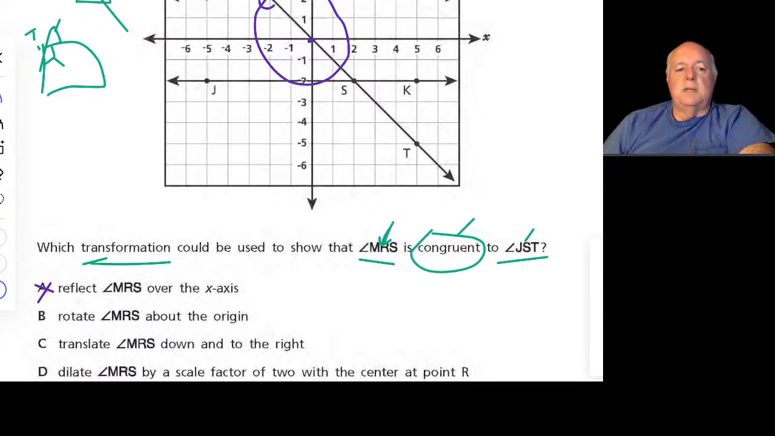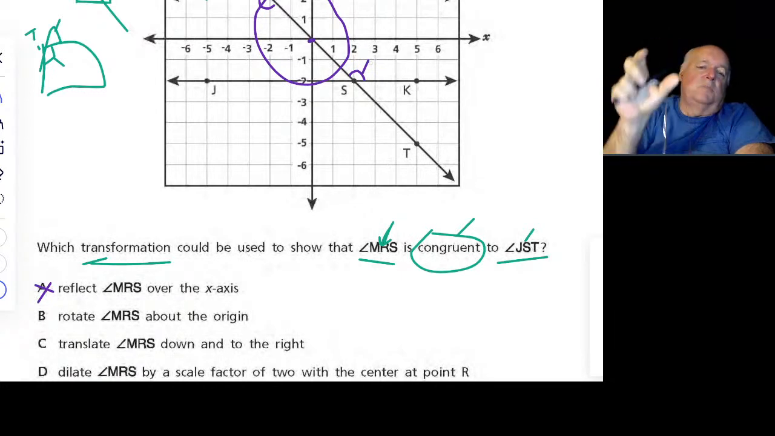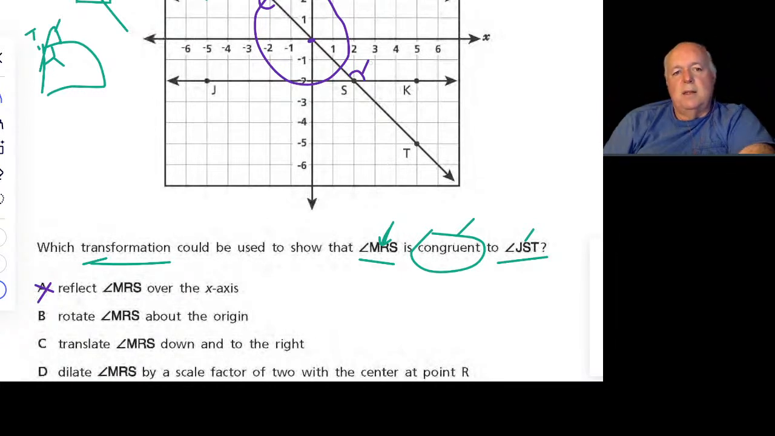So the answer is no. There's nowhere that it ends up over here. In fact, it would be here. Would be where it would end up, right? If we turn this 180 degrees, or basically turn this figure upside down. If you rotated this, if this is on a piece of paper, completely upside down, we would get this angle here, coming over here. So that's not JST. That's RSK. Okay, so that's not it.